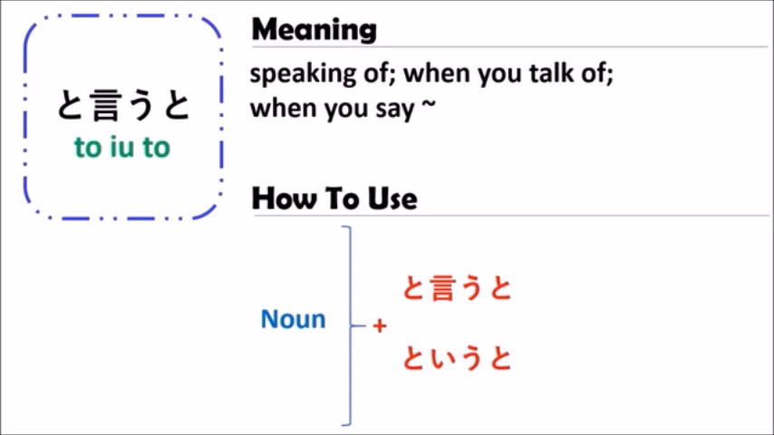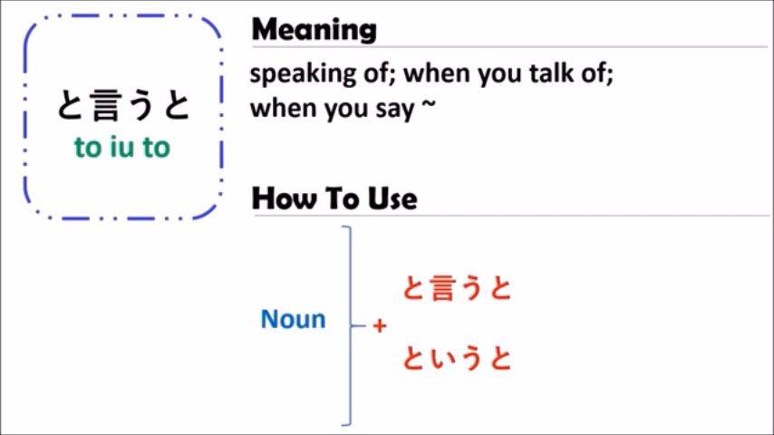For toyuto, you can write in kanji or in hiragana. As you see here, the first one is written in kanji and the second one in hiragana. They have the same meaning, it just depends on you. No problem which one you want to use. And it has the meaning of speaking of, or when you talk of, or when you're saying something about something.